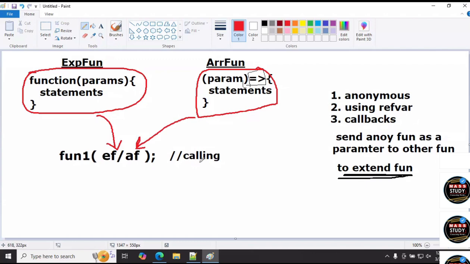Sometimes we have to write like this only. This is our concept of callback. It's a very, very powerful topic in JavaScript. Don't neglect it. Callbacks is the main point. When you go for any interview, damn sure there will be a question from callbacks. Pakka.